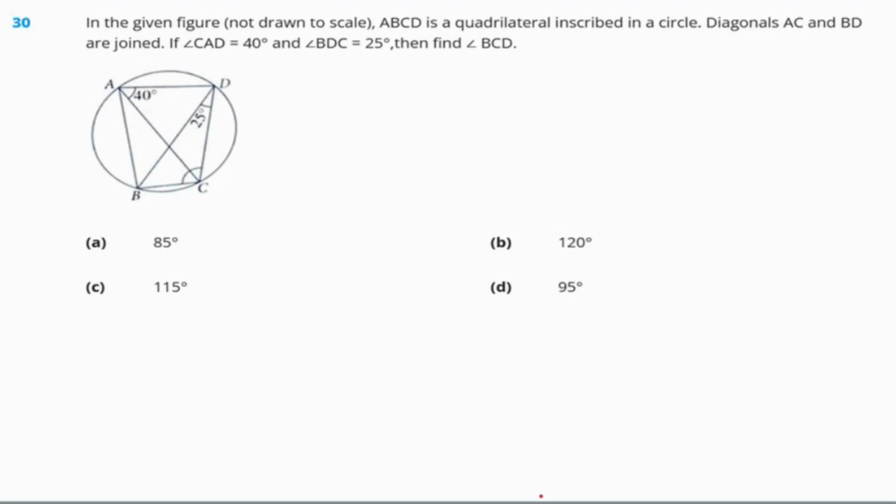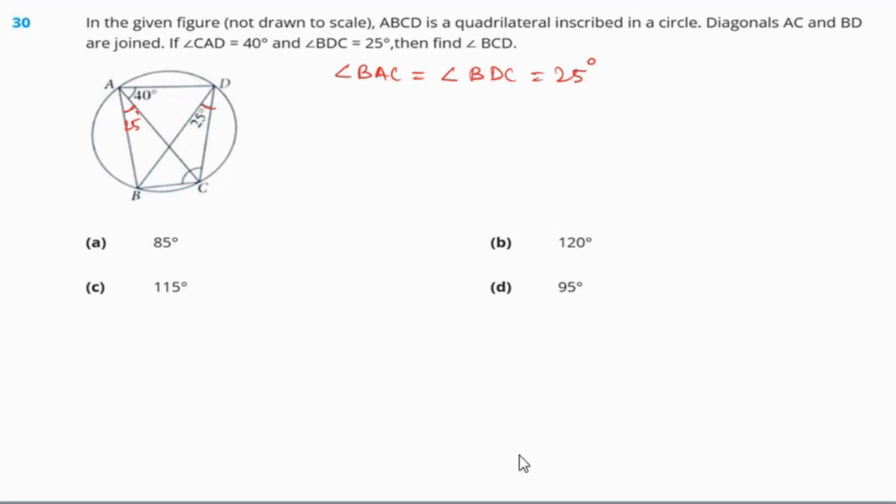Okay, so there is one theorem of a circle. When two angles are subtended by the same chord of a circle, these two angles will be equal. If this is 25 degrees, then this angle also needs to be 25 degrees. Angle BAC will also be 25 degrees. So these two angles will be equal. Now the value of angle BAD we need to figure out, so that we are going to get 65 degrees.